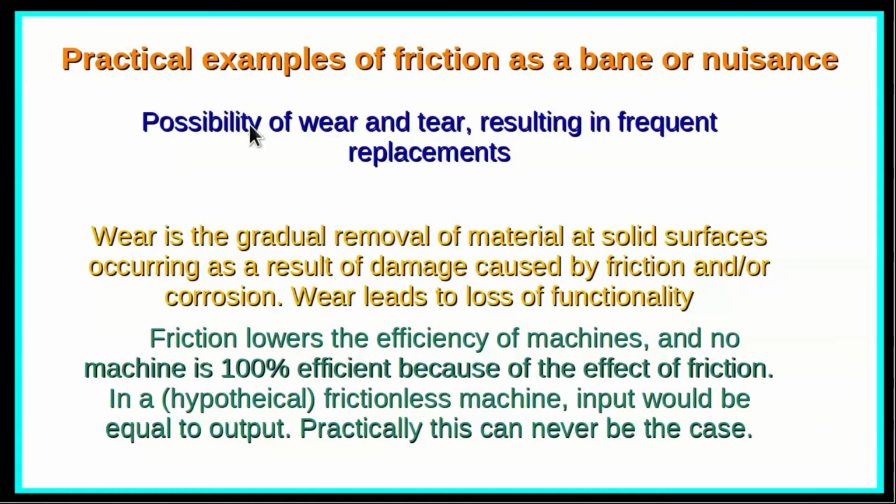There is always the possibility of wear and tear, resulting in frequent replacements of components of machines, tires, etc. Now wear is the gradual removal of material at solid surfaces occurring as a result of damage caused by friction and, of course, corrosion also plays a major role in this wear. Wear of the components will lead to loss of functionality of whatever equipment that component belongs to. Therefore, friction lowers the efficiency of machines, and no machine is 100% efficient because of the effect of friction.